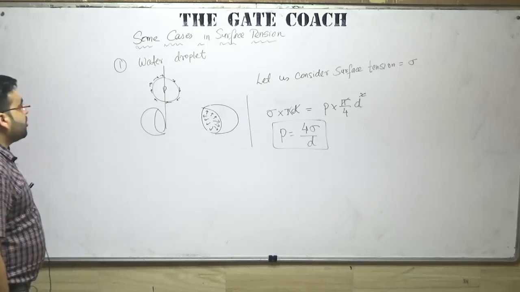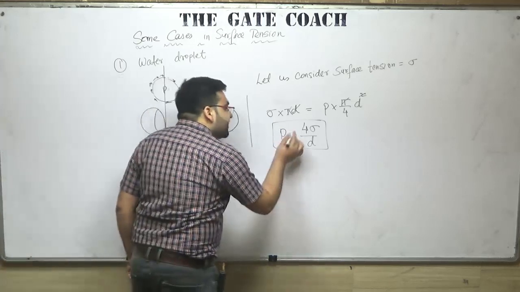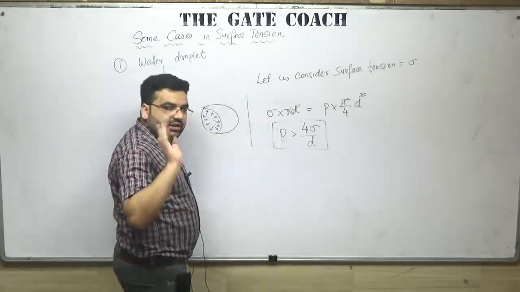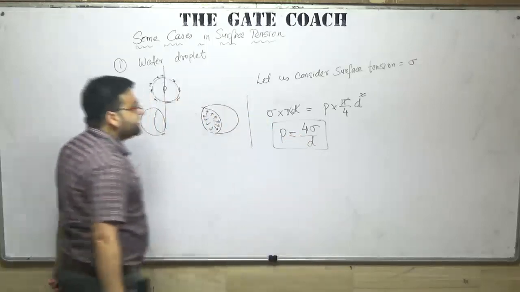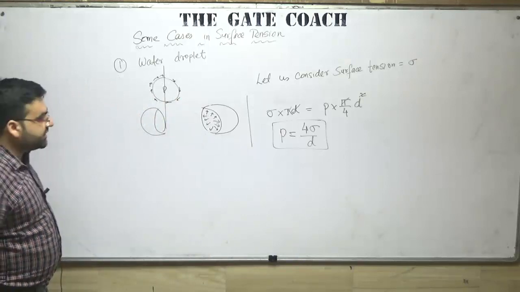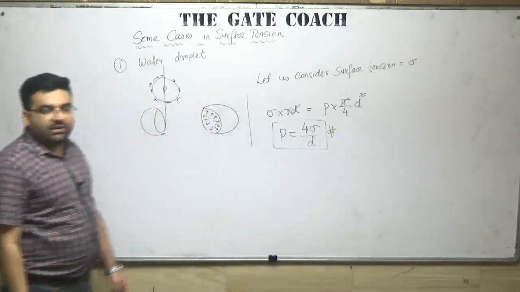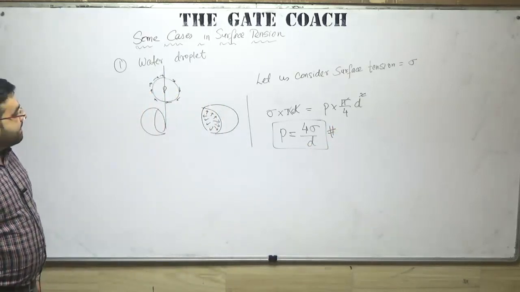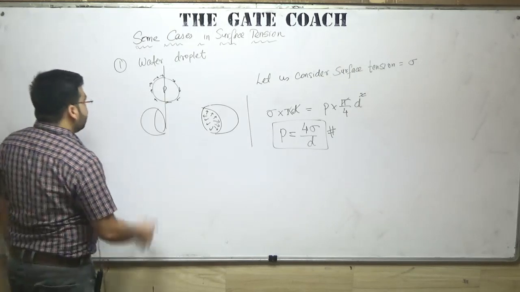Okay, so for a water droplet, P is equal to 4 sigma by D. If P becomes greater than 4 sigma by D, the water droplet will burst. So for the equilibrium condition, the pressure inside a water droplet should be equal to 4 times sigma by D. And questions have been asked from this formula also, in the GATE examination. Clear?